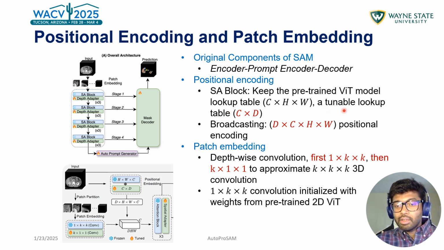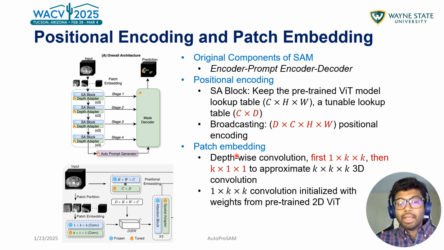So we create another tunable lookup table, including the depth, and we broadcast them together. And this is trainable, and we create this D by C by H by W, which is the depth, channel, height, and width. And now we have a 3D patch positional encoding.